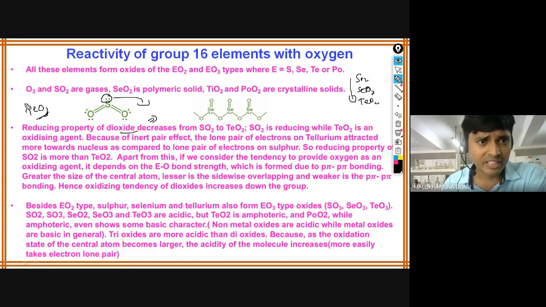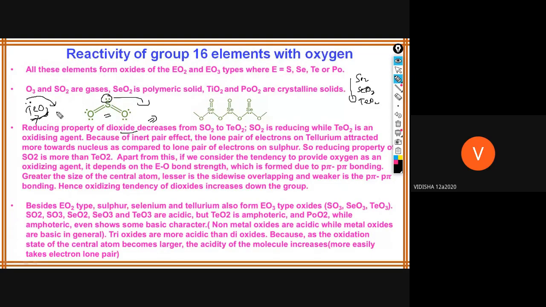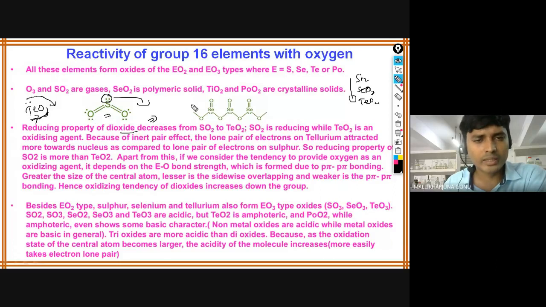So which one can give the lone pair of electrons easily, Rohini? Sulfur or tellurium? Vidisha, which one can give the lone pair of electrons? Sulfur. I said one reason in the case of NH3 and PH3.